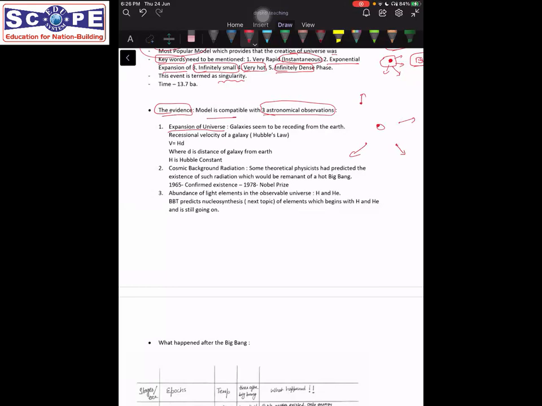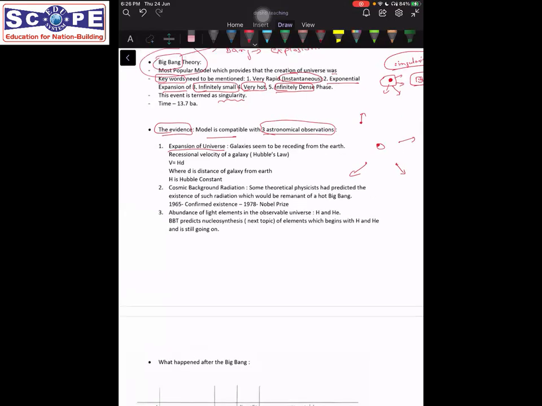So this expansion of universe is one of the evidence of Big Bang, because initially what we talked about, that Big Bang started with an exponential expansion that is still going on. So this is actually true.